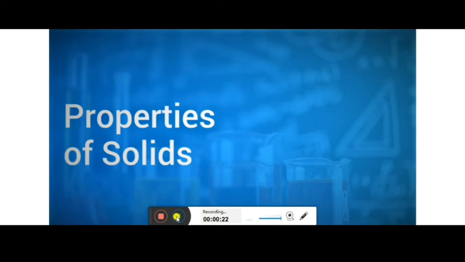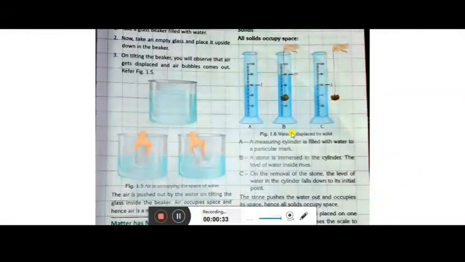Here are the properties of solids. One by one I will explain to you what the properties of solids are, along with the experiment. Now the first property given in your book is that all solids occupy space. That means wherever the solids are kept, they will occupy that particular area or space.